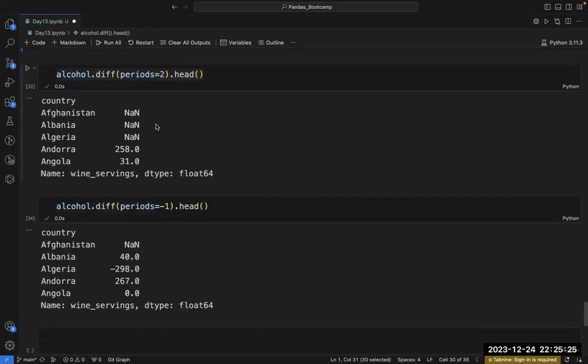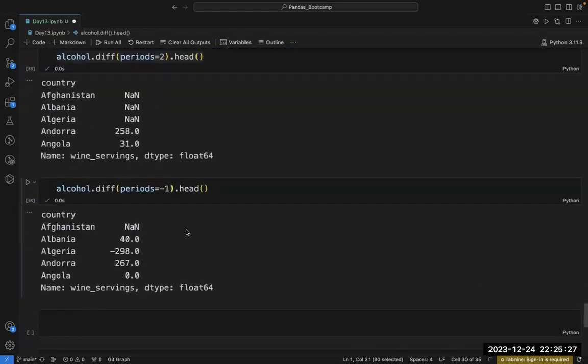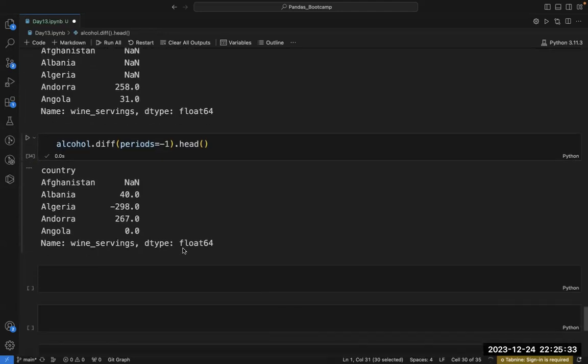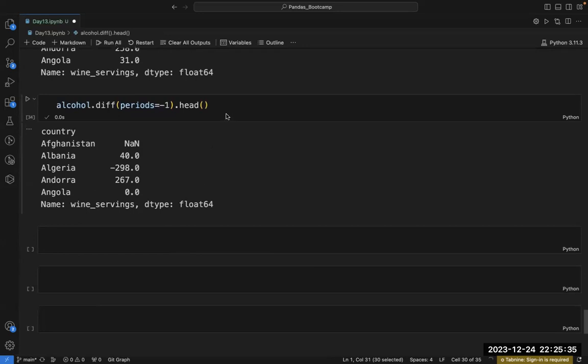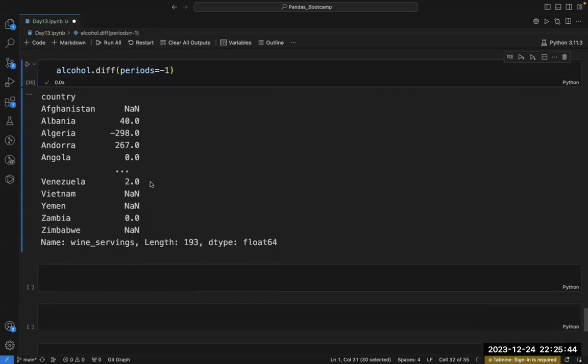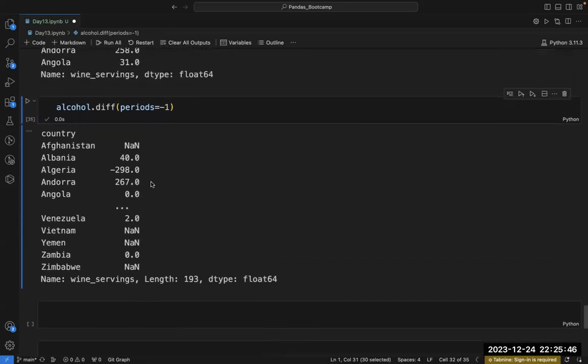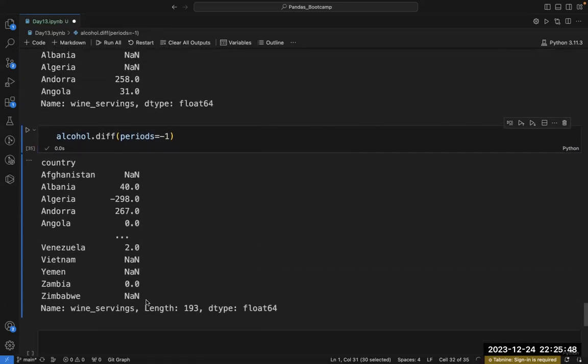If I write period is equal to -1, it will start calculating the difference from the end. Are you getting my point? Let's not write head here, and now see. Can you see? It has started calculating the difference from the end.